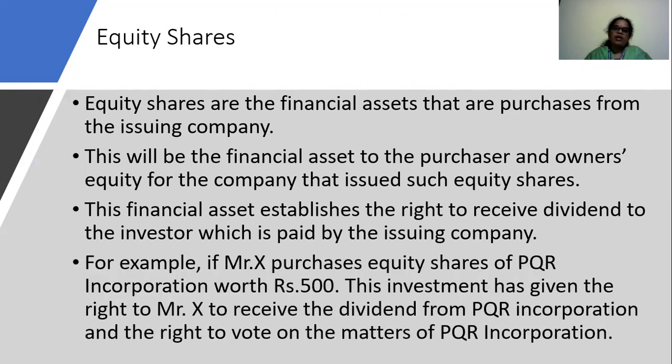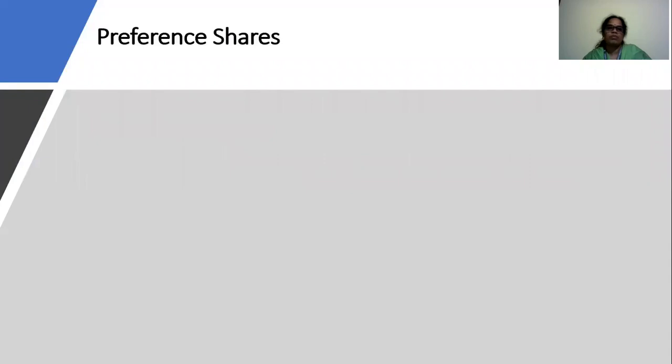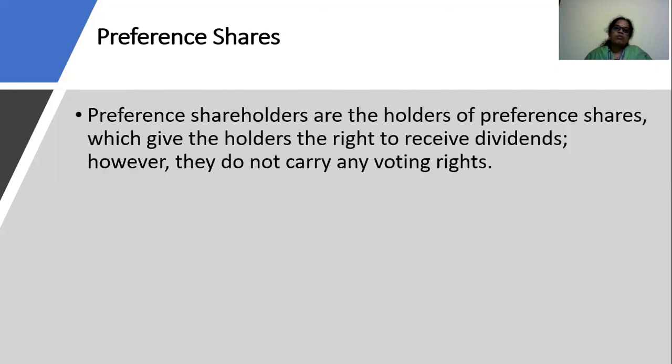For example, if Mr. X purchases equity shares of PQR Incorporation worth rupees 500, this investment has given the right to Mr. X to receive the dividend from PQR Incorporation and the right to vote on matters of PQR Incorporation. The next type of financial asset is preference shares. Preference shareholders are the holders of preference shares, which give the holder the right to receive dividends. However, they do not carry any voting rights.